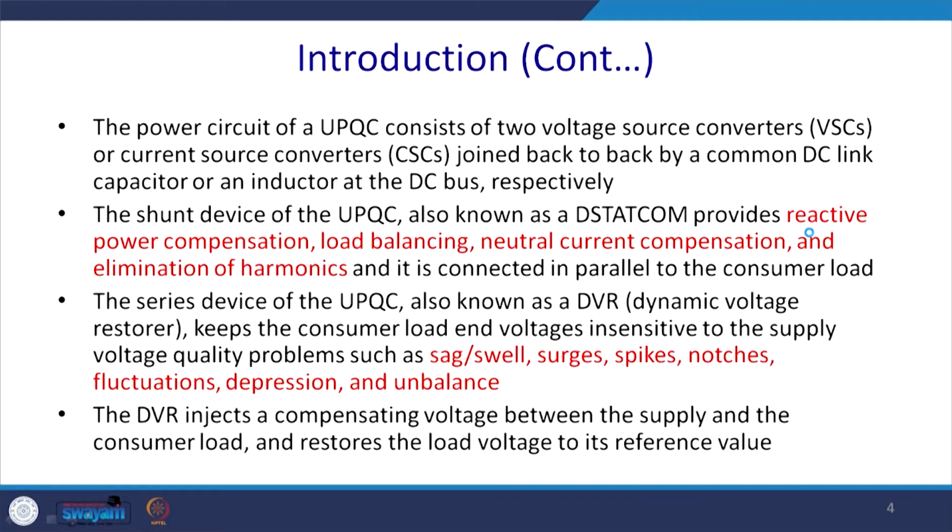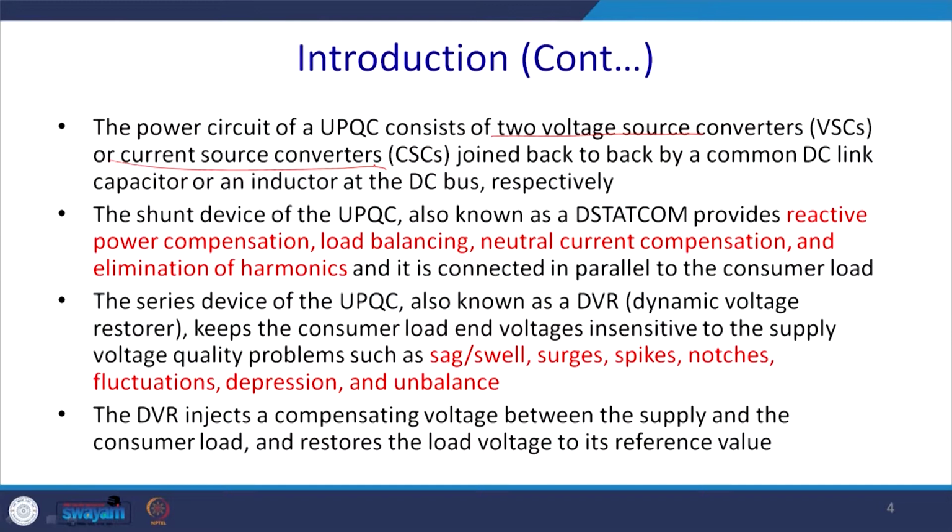The power circuit of the UPQC, as I showed you, consists of two converters, voltage source or current source inverters. Generally the current source is preferred for the shunt part of the compensation, joined back to back by a common DC link capacitor in case of the VSC, or with an inductor in case of the CSC, as the DC bus.